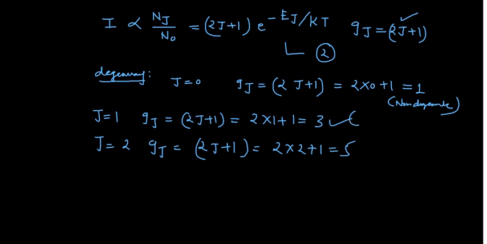For 3, it would be +1, 0, -1. These are the angular momentum values. And for 5, it is +2, +1, 0, -1, -2.